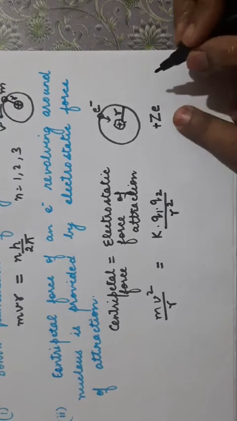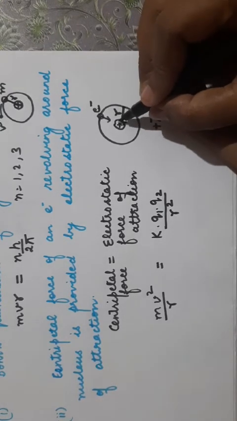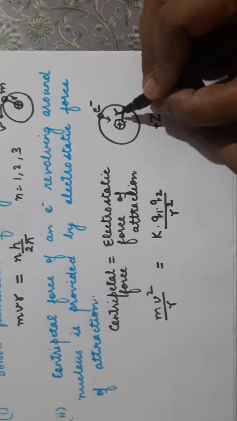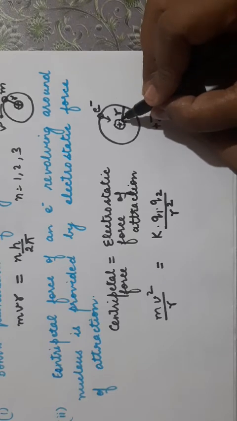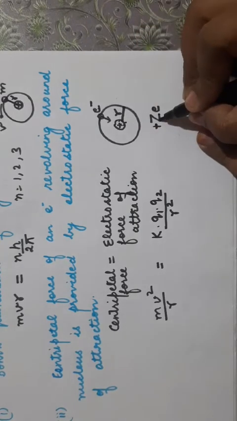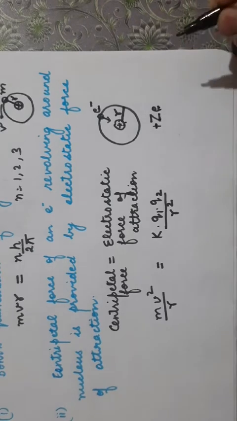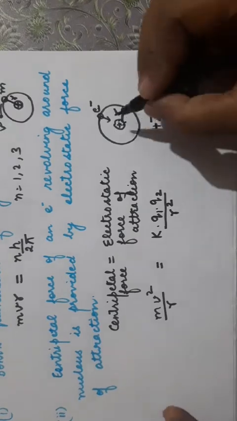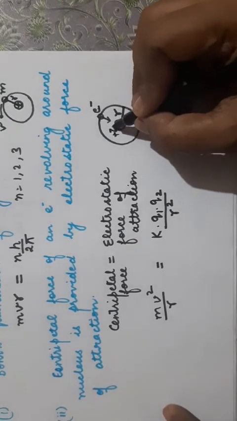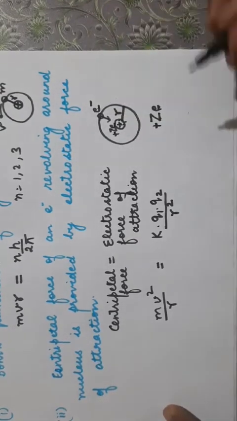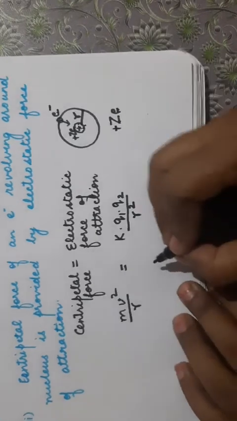I hope it is clear. The number of protons multiplied by the proton charge gives the total charge on the nucleus. The charge on the nucleus is plus Ze, and the charge on the electron is minus e. We take the magnitude only.